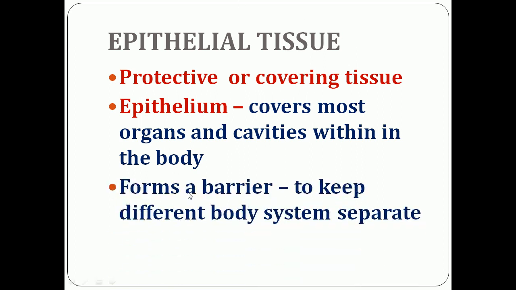It forms a barrier to keep different body systems separate, acting as a protective barrier.